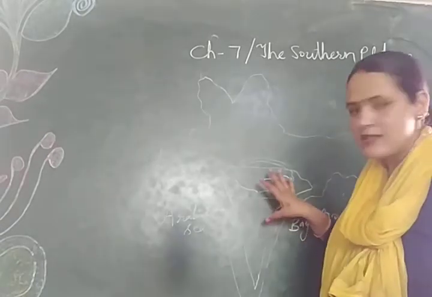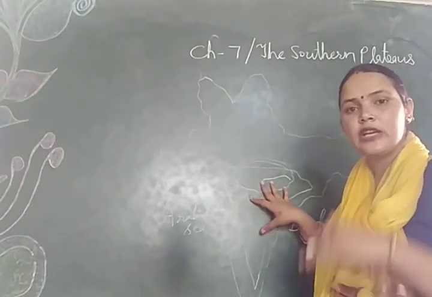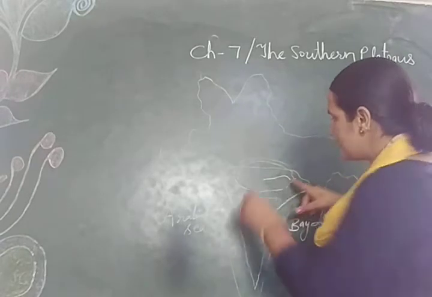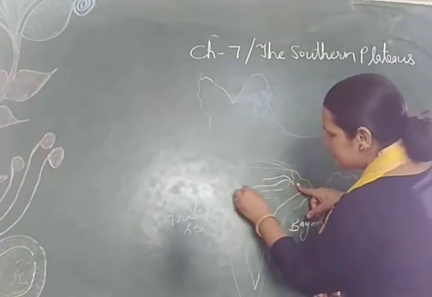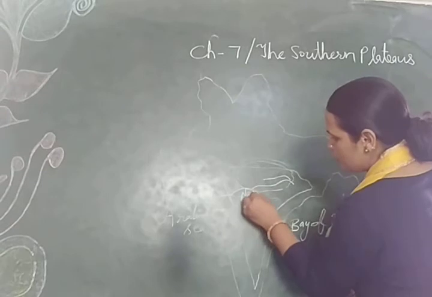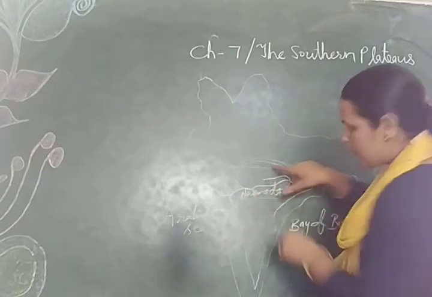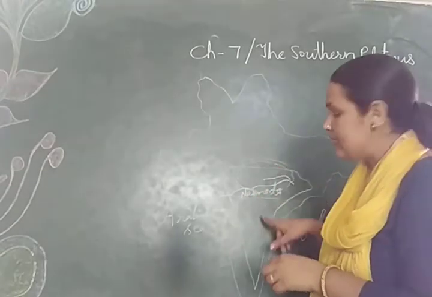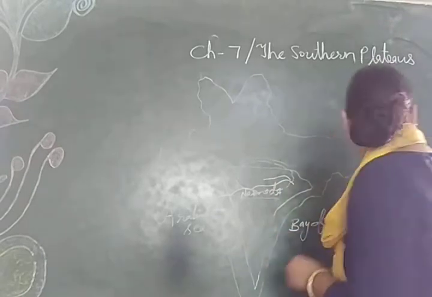So beta, this southern plateau divides into two parts, and this is the river Narmada which divides the southern plateau into two parts. The upper part is the central highland, and this is the Deccan Plateau.